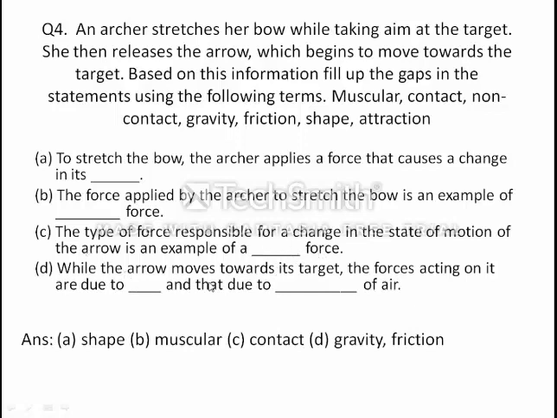Last, while the arrow moves towards its target, the forces acting on it are due to dash. First one will be gravity, and that due to the friction of air, because friction will always oppose the arrow. Friction of air always opposes the arrow which is moving in a fixed direction. And what is friction? It opposes the motion.